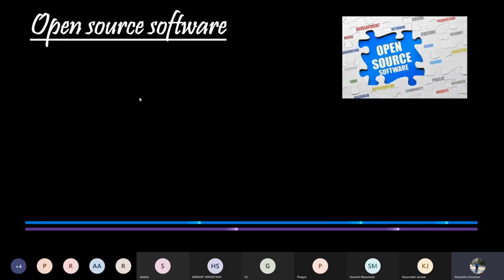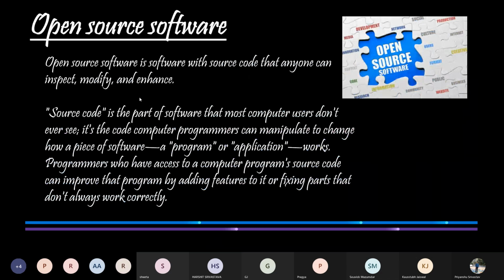So open source project is basically a project in which the source code is open to everyone and anyone who is interested in the project can see the source code, give suggestions for improving the project and can give even their own solutions in it. So open source is typically a collaborative effort where programmers improve upon the source code and share changes within the community so that the other members can help improve it further. Open source software is a software with source code that anyone can inspect, modify, or enhance.